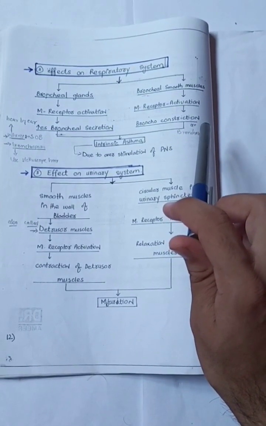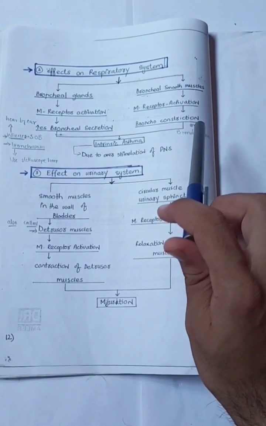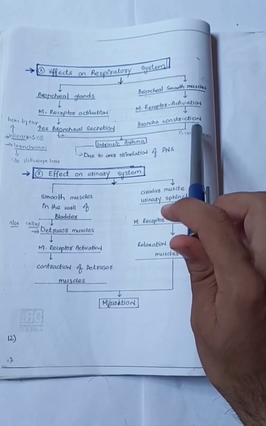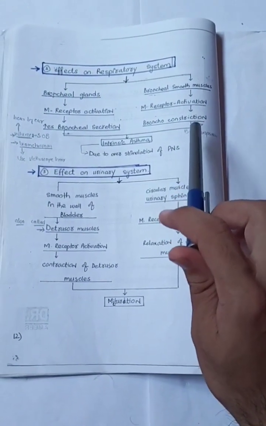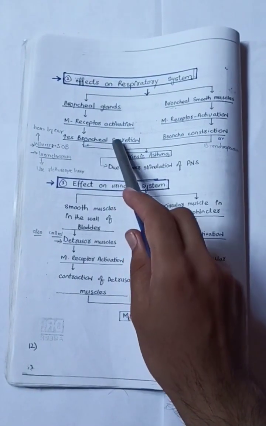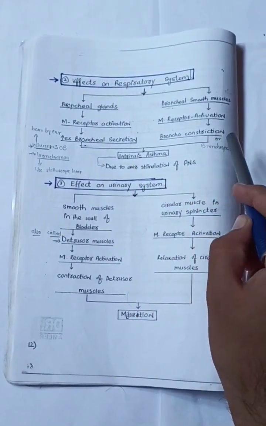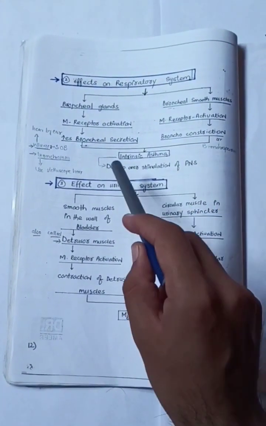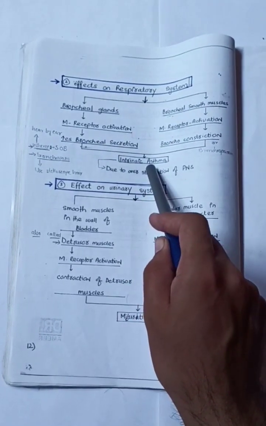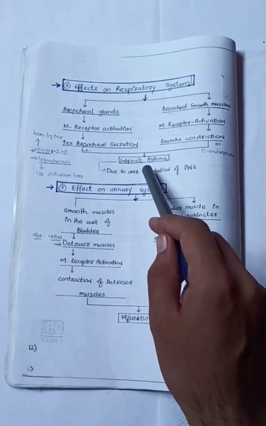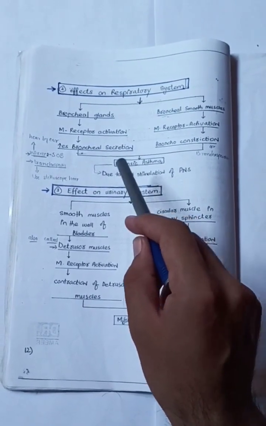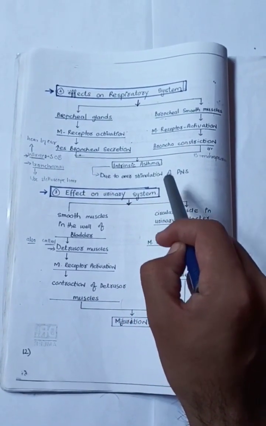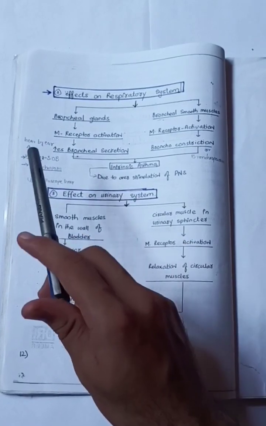Bronchospasm means the muscles that line the bronchi are so tight. As a result of tightness, wheezing, coughing, and other symptoms occur. So increase in bronchial secretion and bronchoconstriction or bronchospasm can lead to intrinsic asthma. Intrinsic asthma is not due to allergy, it is due to overstimulation of the parasympathetic nervous system.